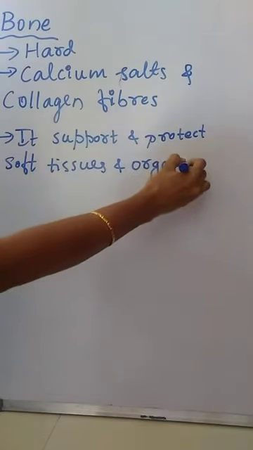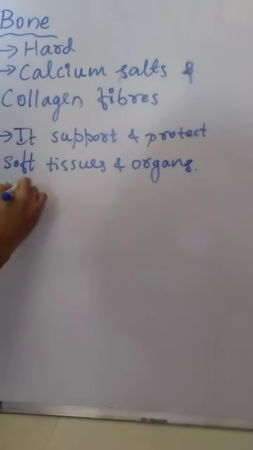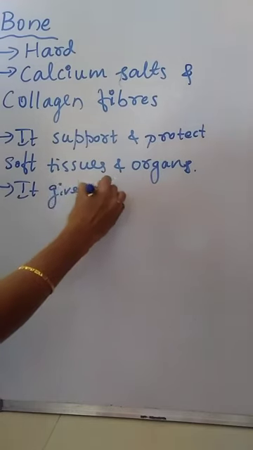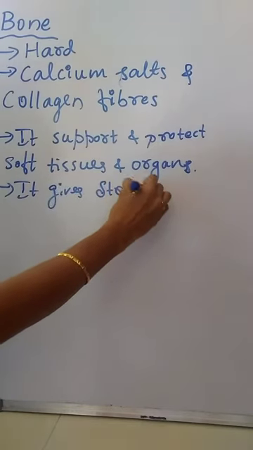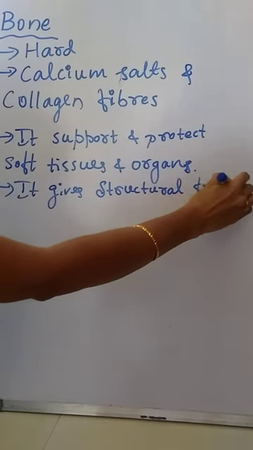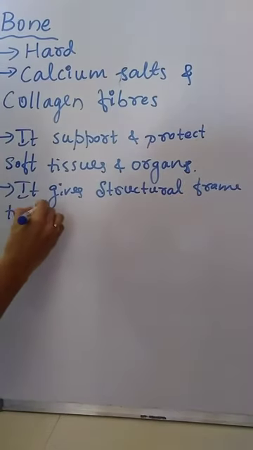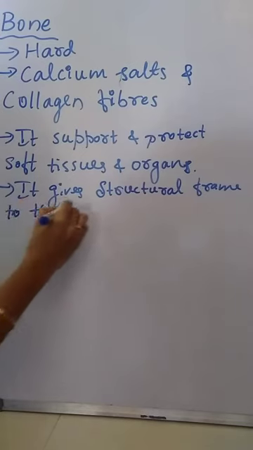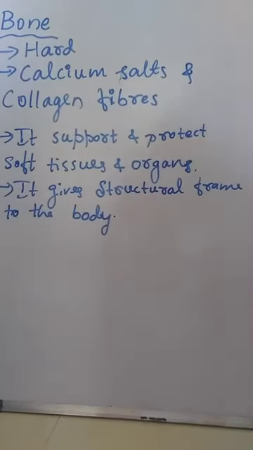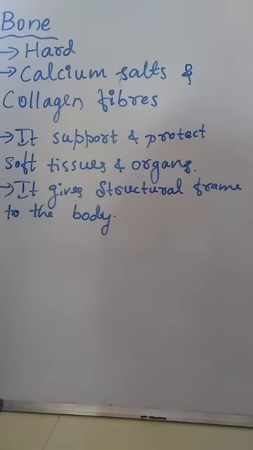This is also a function of the bone. Another one is it gives structural frame to the body. Then it supports and protects the softer tissues and organs of the body.